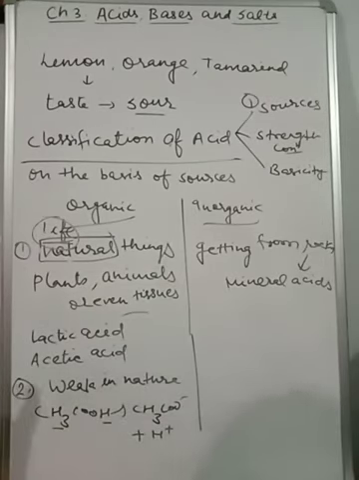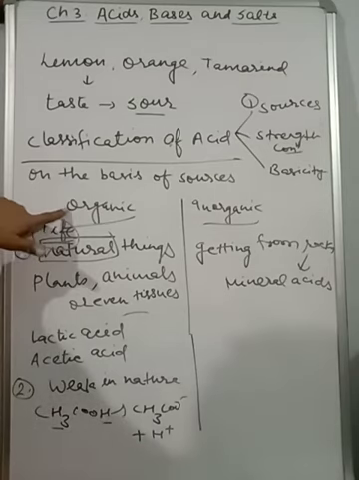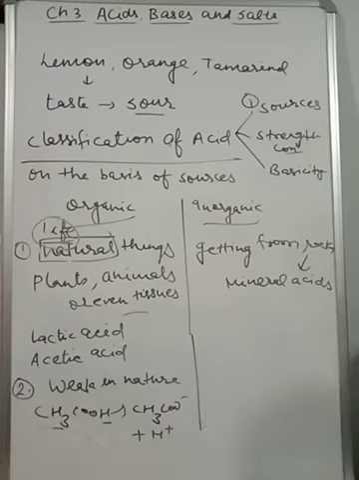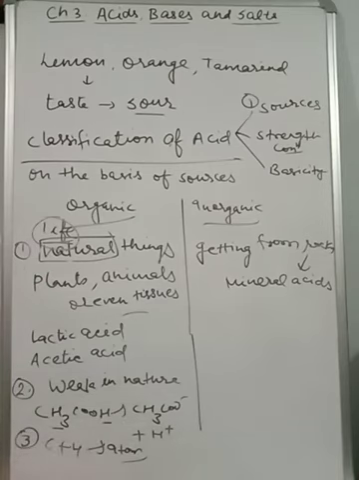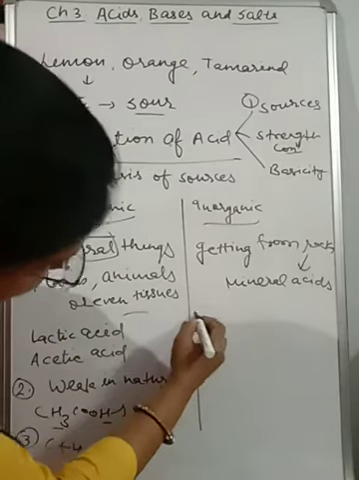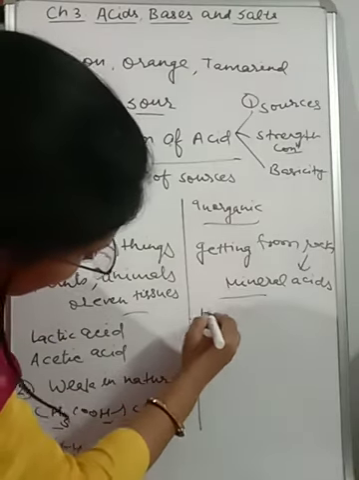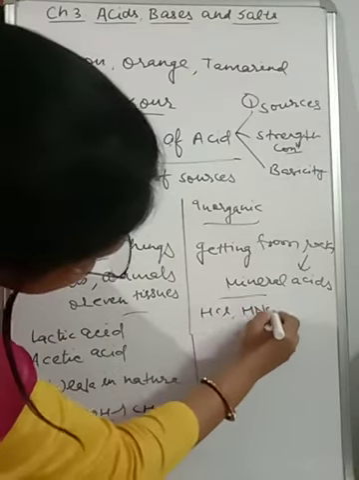And the most important point, third point, is they contain hydrogen as well as carbon. Carbon is a necessary part of organic substances as we get it from living things. So third point is carbon plus hydrogen. Both are important here. Carbon and hydrogen atoms both must be present. Now when we think about inorganic acid, first it is known as mineral because we get it from rocks, and the examples are HCl, HNO3, H2SO4.